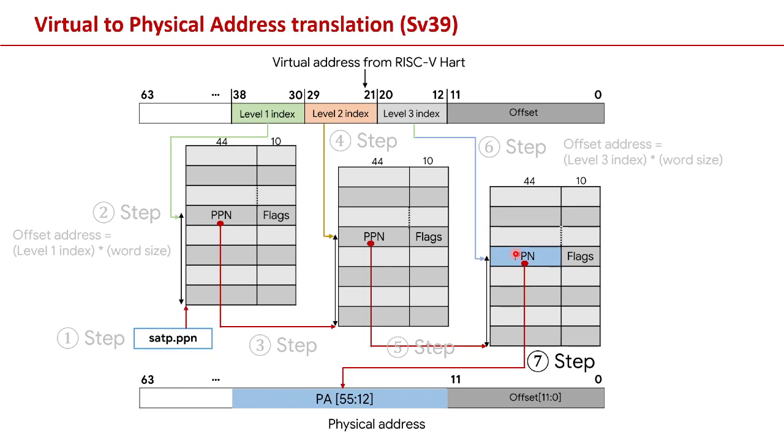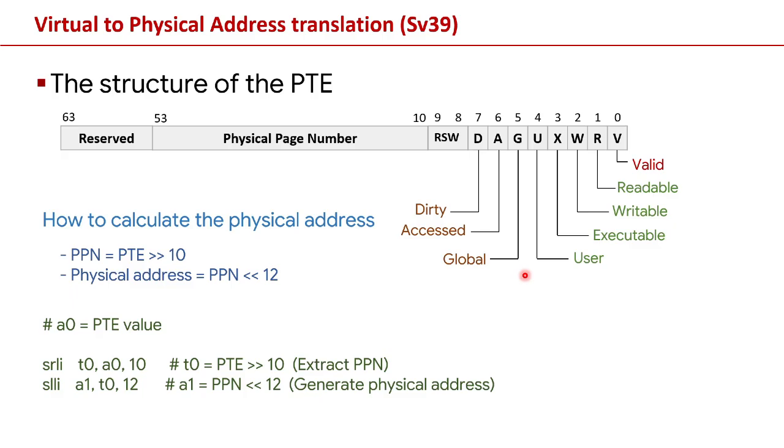Now we have reached the final stage. This stage is in the seventh step. Once we identify the address for the page table entry, we can calculate the physical address. Let's see, if we perform the bit shift operation 2 times, we can have the physical address.